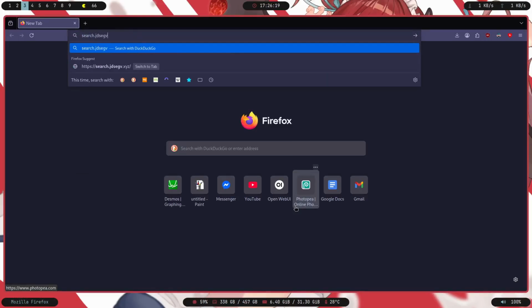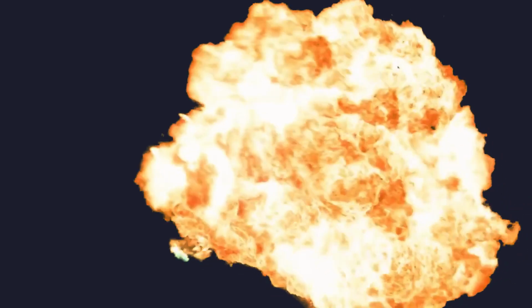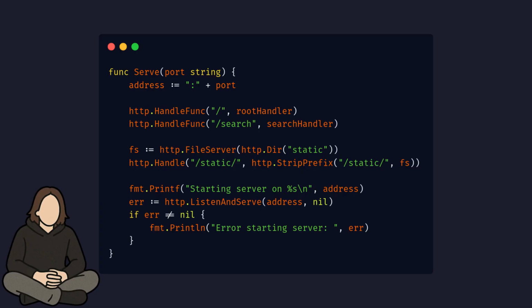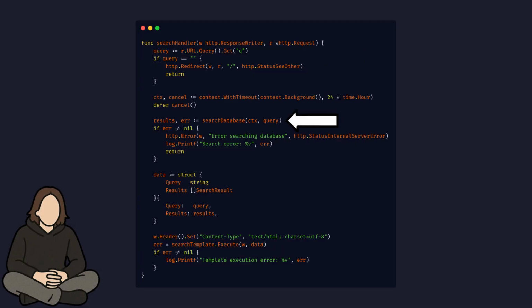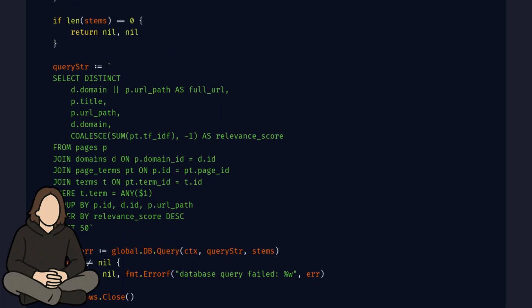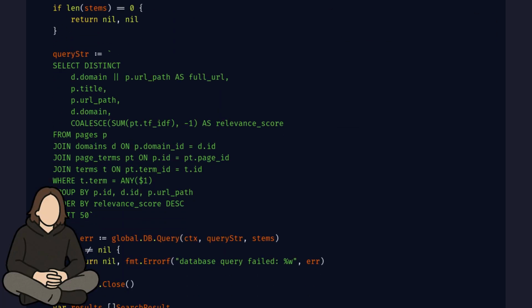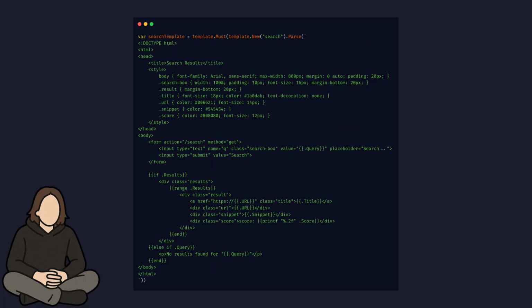Let's try and look at the results. Oh, we have not created the page for it. So... Using Go's built-in net HTTP library, we host a web server with a site with a single search box. If the request path contains the query parameter, we search for it using the search database function, which works as following. It takes the query, tokenizes and stems it, then does a simple query to the database to deliver us the most relevant sites ranked by relevancy. Then, using Go's built-in HTML template library, we will create a template for each site and bake it into one huge HTML document and send it to the user, which results in...